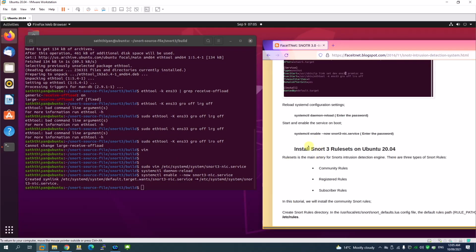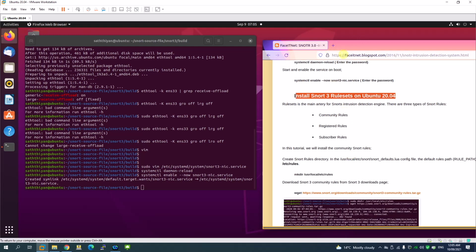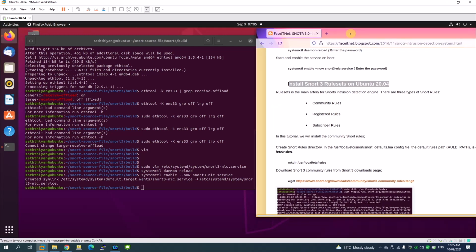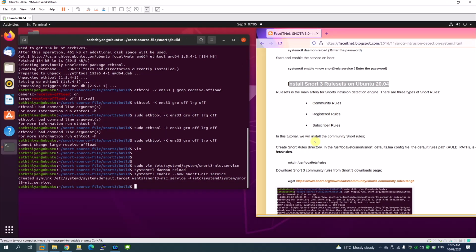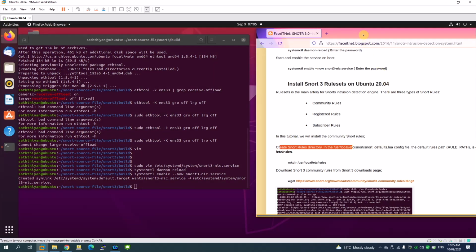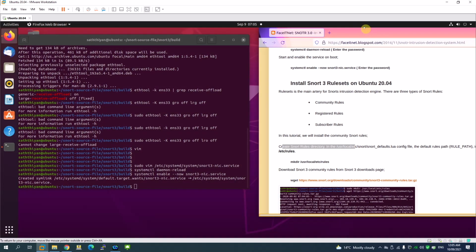Now you can see I'm going to continue to install the Snort rule sets. This is where we're going to create the rules to monitor the packets and then alert you. If you get any traffic based on that rule, then you can just alert. So we can create the rules file. I have got all the commands here to create the rules files. So create the Snort rules directory first, and then we're going to put the files inside the directory.